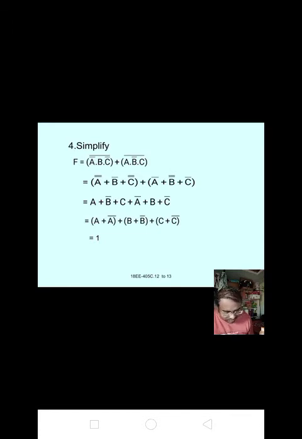Now we want to shuffle all the things. A + A' + B + B' + C + C', that is A + A' is 1, B + B' is 1, and C + C' is 1. Then we get the output 1.